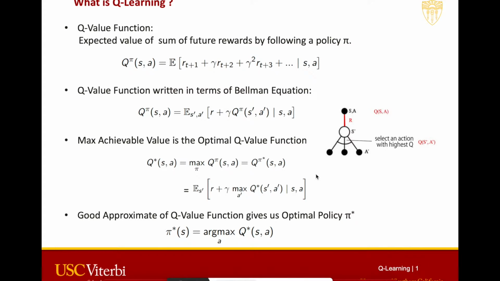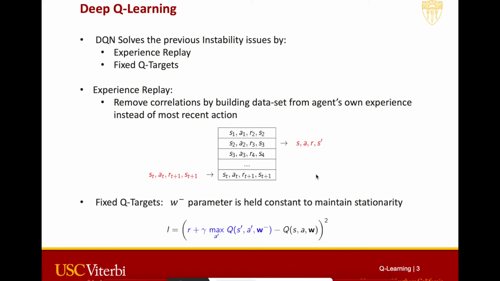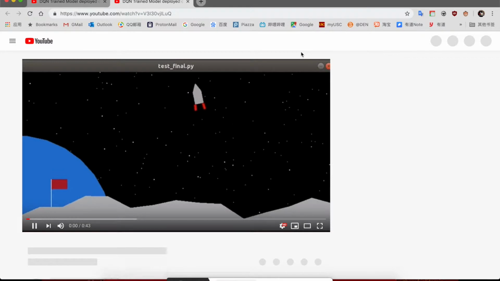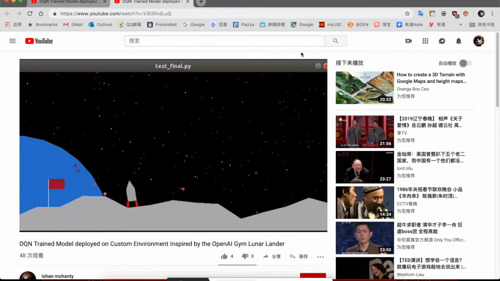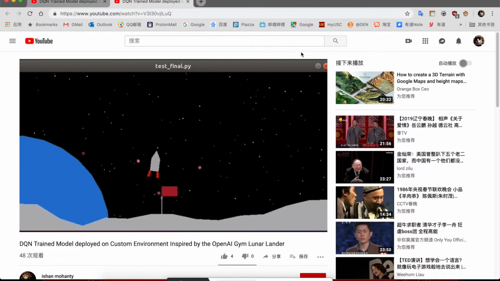The following slides contain a lot of information about the Q-learning algorithm and all the subtleties of it. I'll skip this and go directly to the results to show you what we have actually got. The training results are presented on this YouTube link. As you can see, it does pretty okay when it comes to really rocky edges, but quickly does better when it finds stable ground. As you can see, it's already doing better.